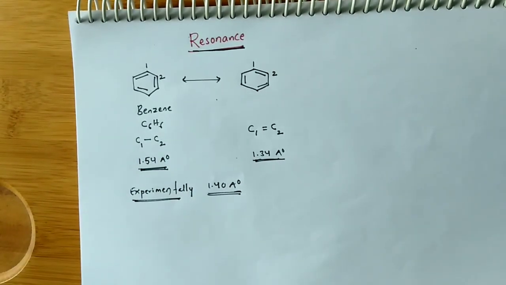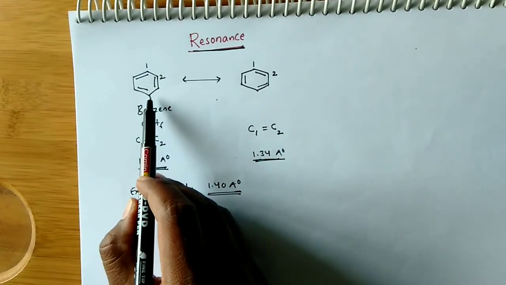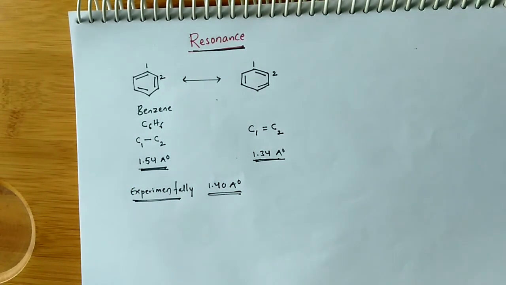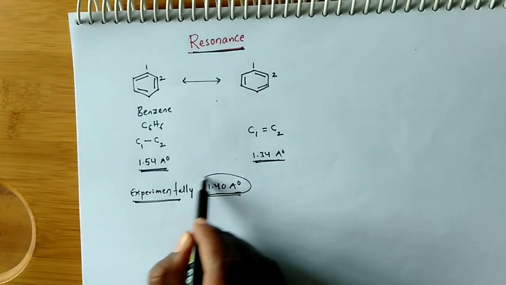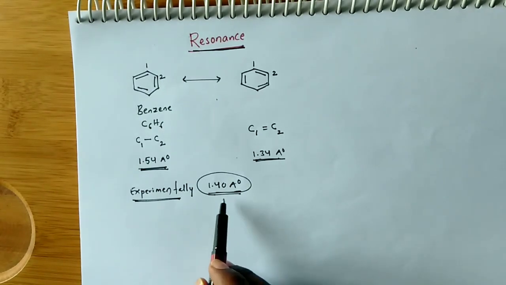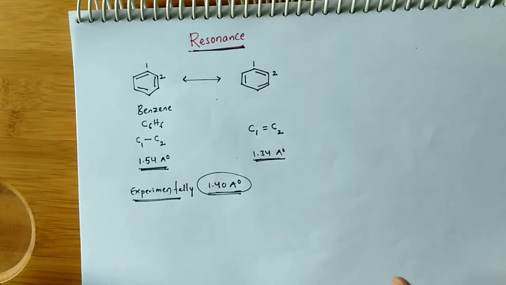What is the reason for that? In the structure 1, there is a single bond with bond length 1.54 angstroms, and here 1.34 angstroms, but experimentally the bond length between carbon and carbon is 1.40 angstroms. What is the reason for this?